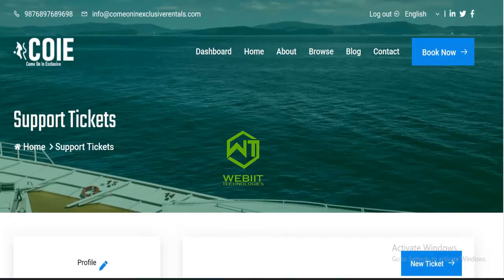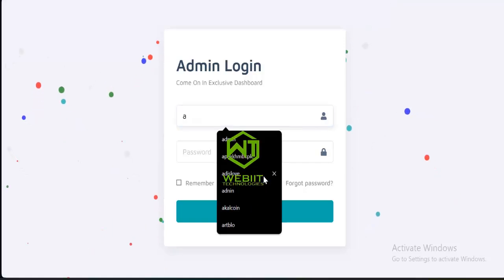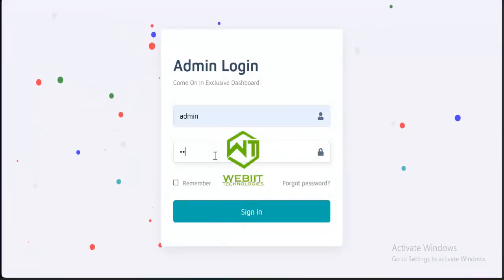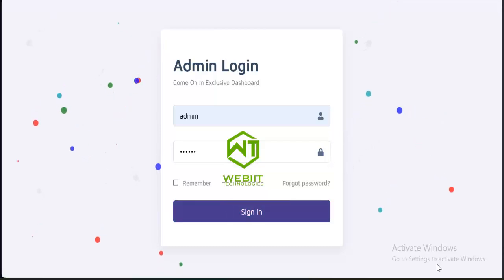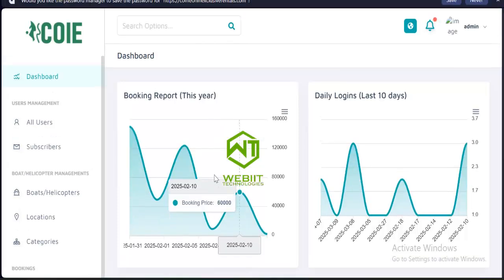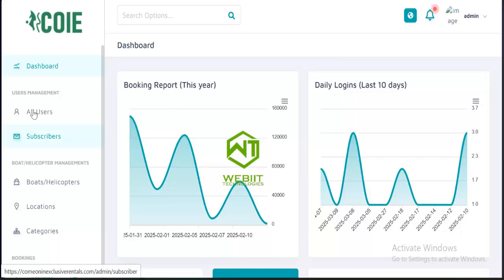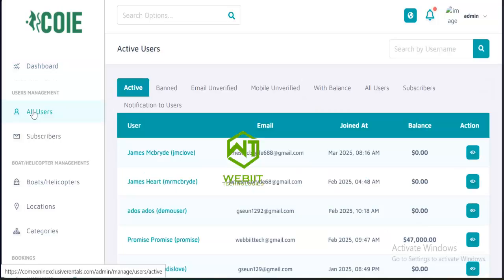Now I want to show you how the admin side works and how the admin side controls this entire user end. Let's go to the admin link to log into the admin now. So this is the admin side. You can go to all users to manage all the users that have registered. You can see all the users now.